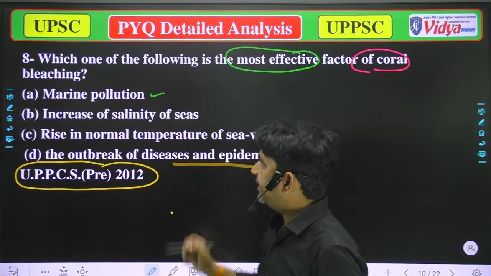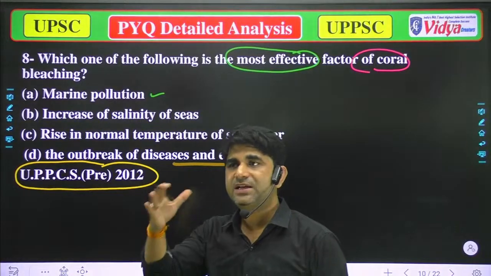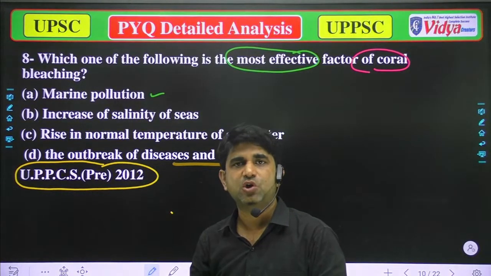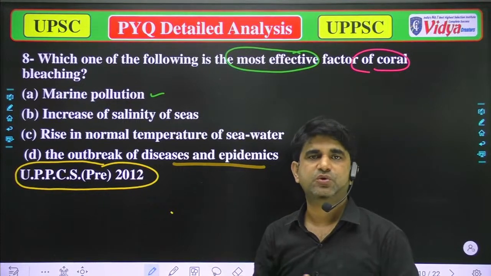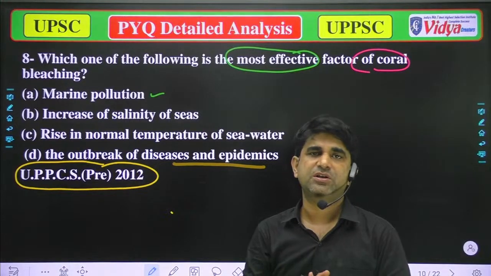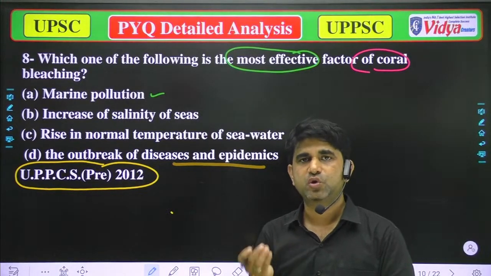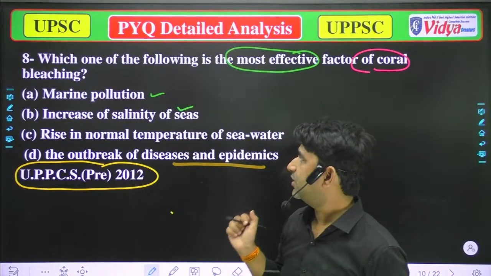Increase in salinity of seas is also true, because when the salt percentage in the sea increases, it leads to drastic changes in the habitat of those organisms. The third is a raise in the normal temperature of seawater.